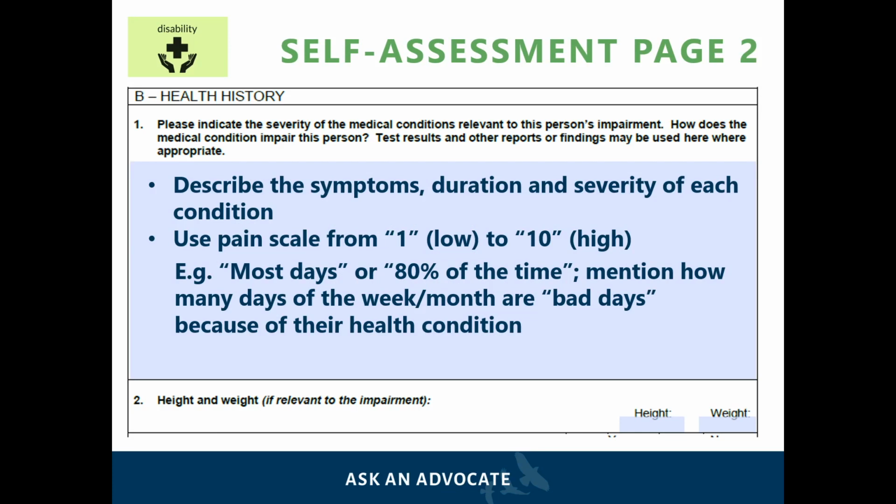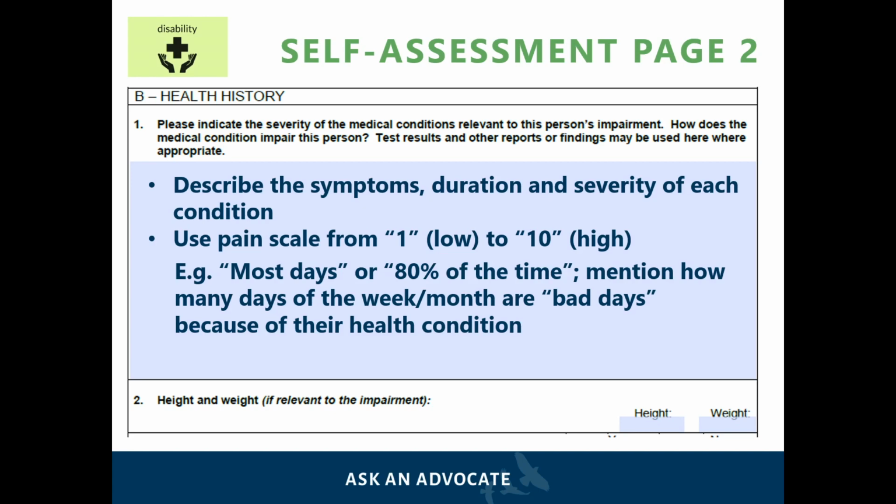Part B of Section 2 is the health history, which is where the applicant must write about the symptoms, duration, and severity of their conditions and how they impair the applicant. If an applicant suffers from severe depression, agitation, and lack of motivation, they may write this and explain how their depression makes them stay at home or not socialize with others. If the applicant also suffers from sleep disturbances, it will be helpful to write how many hours the applicant stays up when they do wake up in the middle of the night.